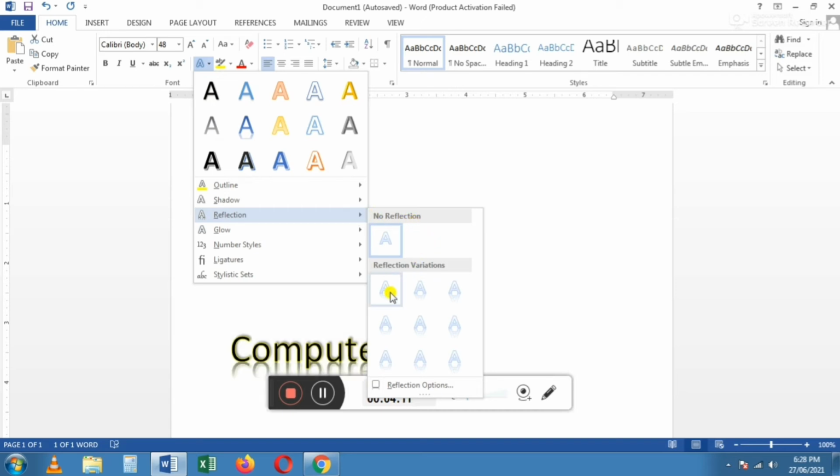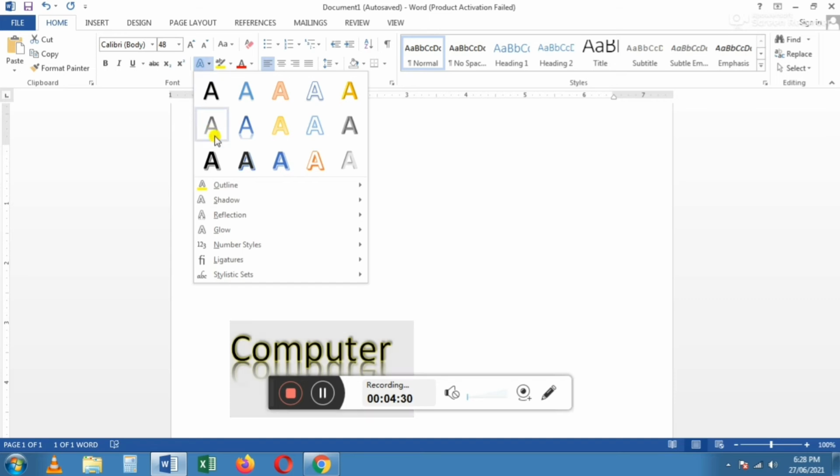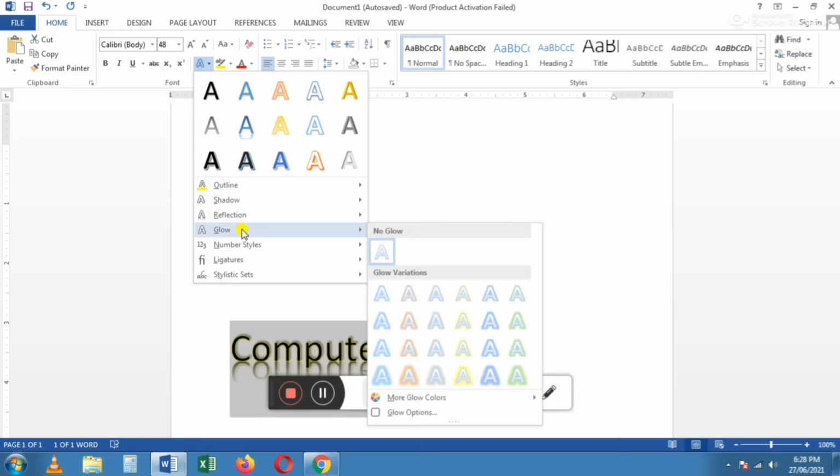Okay. Can you see this? The reflection effect. Okay, this is the effect of reflection. And the last one is the glow. When we use this effect, the text is glowing.